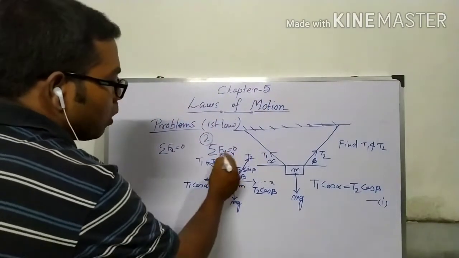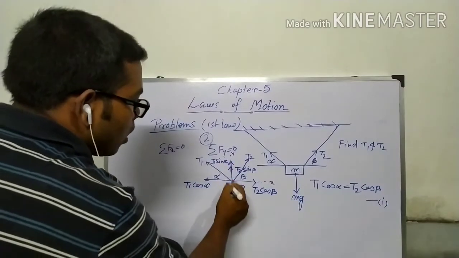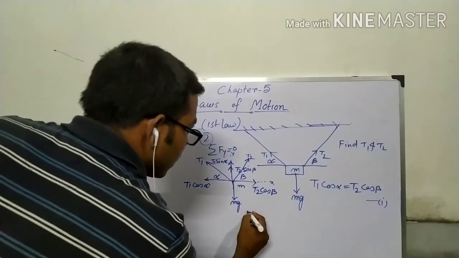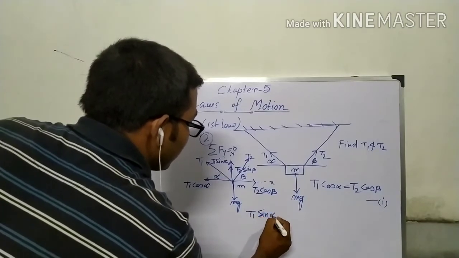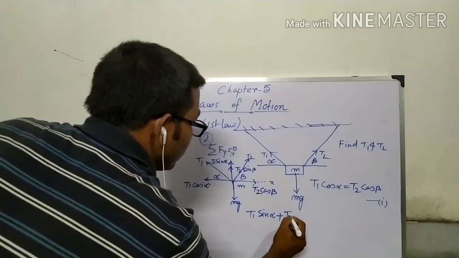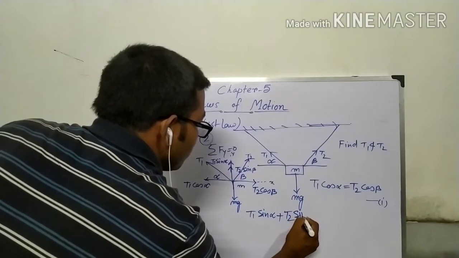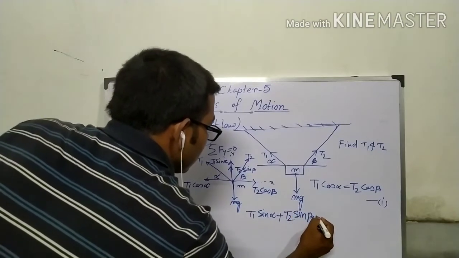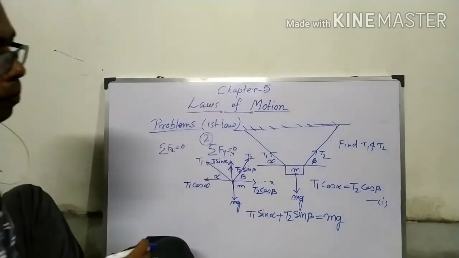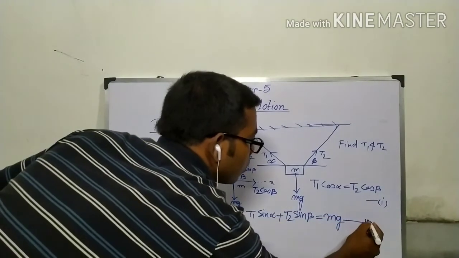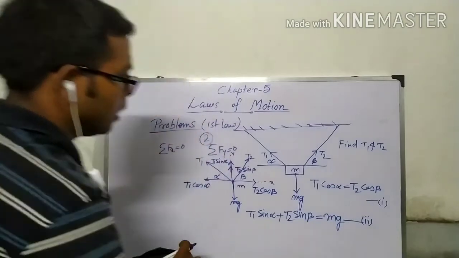And for this one we can write the total upward force, that is T1 sin alpha plus T2 sin beta equals mg. This is equation 2.